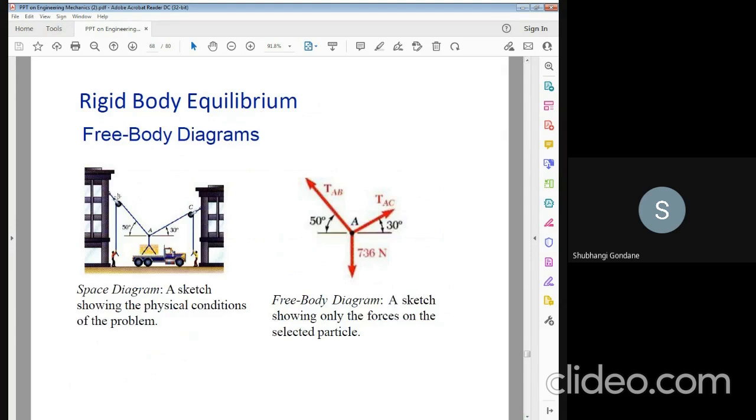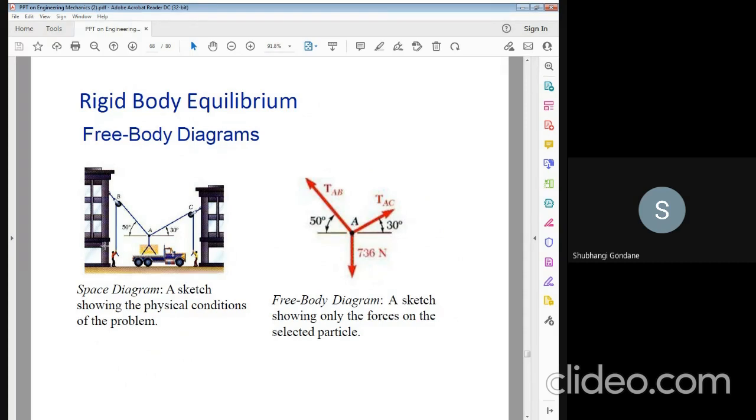So this is an example of a free body or equilibrium condition. This is a pallet system. All the students, do you understand what a pallet system is? A pallet system means a car parking system.